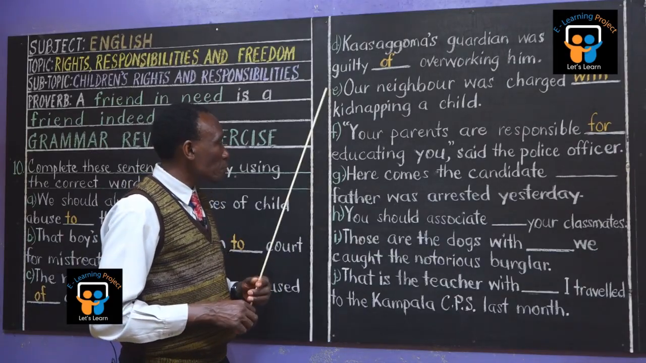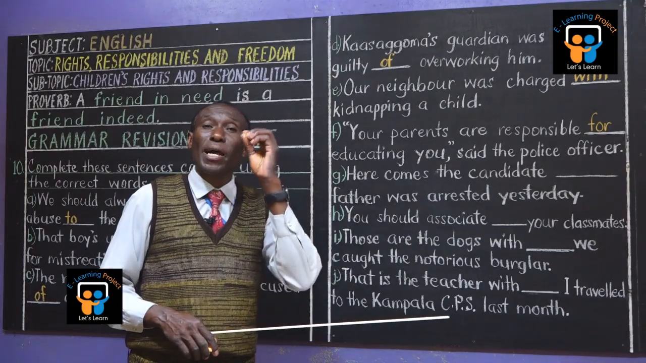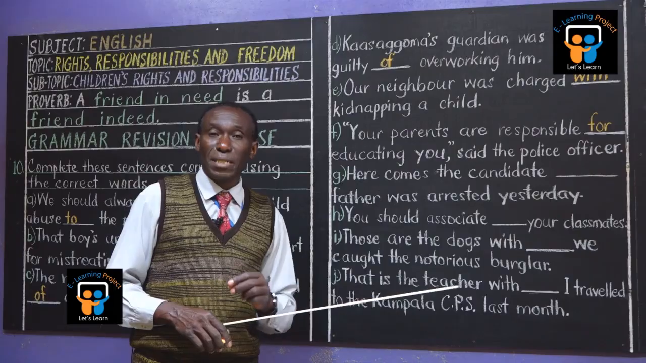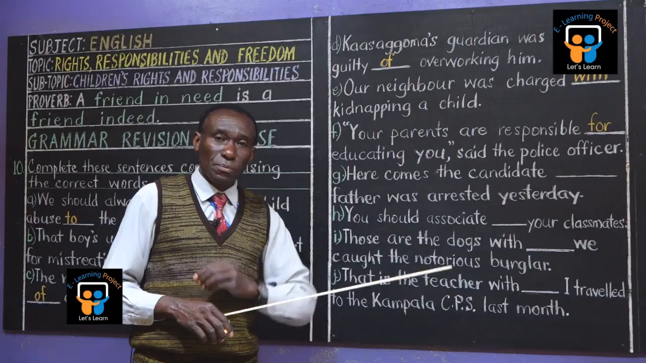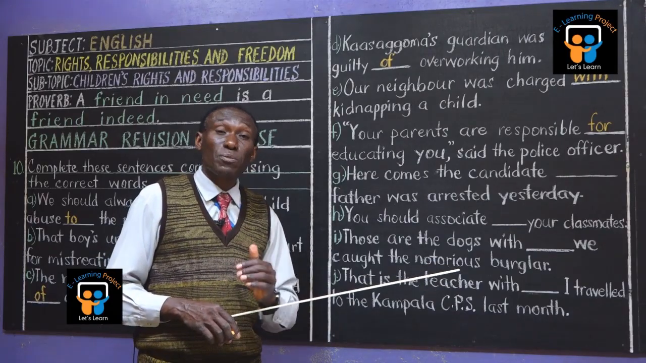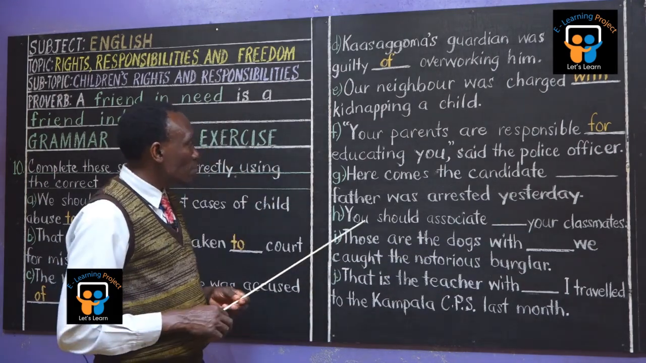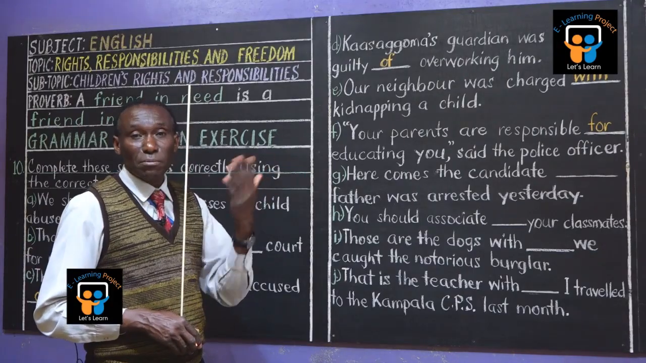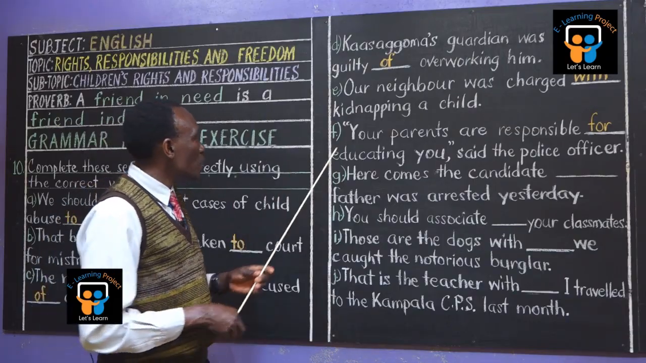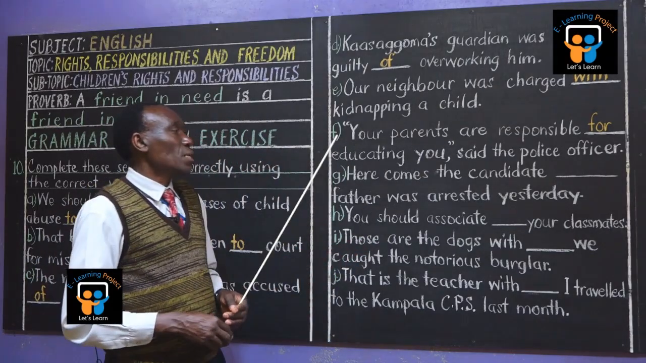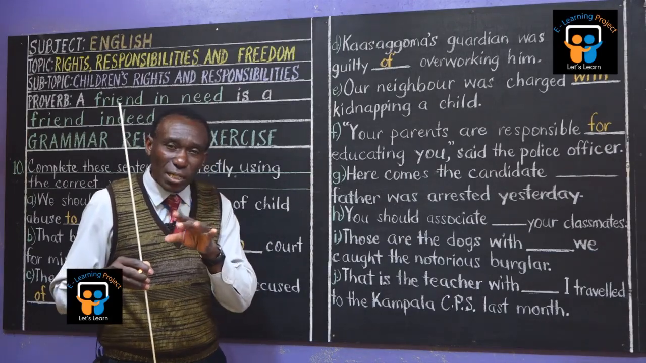So responsible for. But if you are a worker, you are an employee, you are responsible to your higher office. If I am a teacher and there's a head teacher, I'm responsible to him. I'm answerable to him. This is the point. But I'm responsible for the work he gave me. I'm responsible to him. I'm answerable to him. Meaning that I am subject to him. I'm below him. Work with him, but below him because he's my leader. So your parents are responsible for educating you, said the police officer. Those are prepositional forms that you should have at your fingertips.